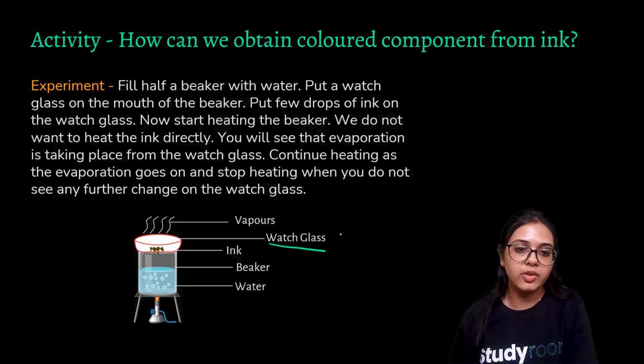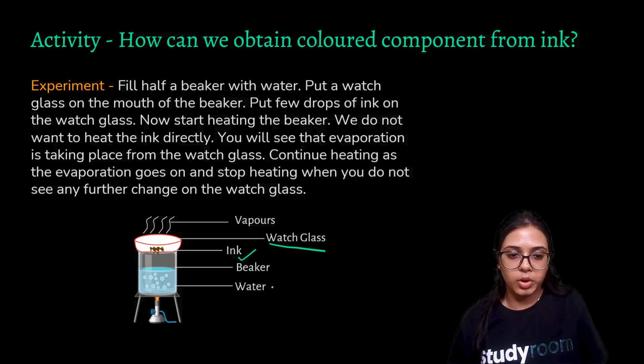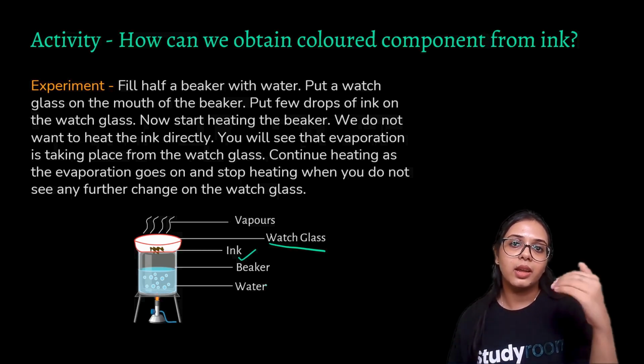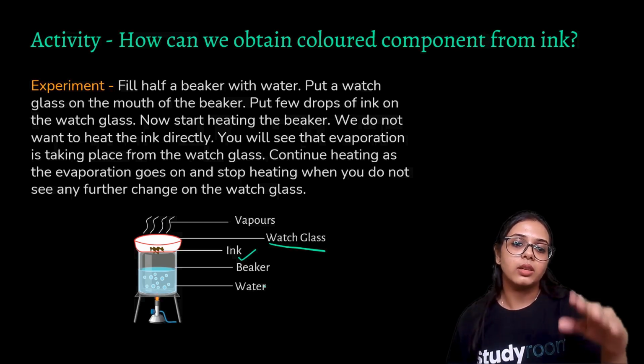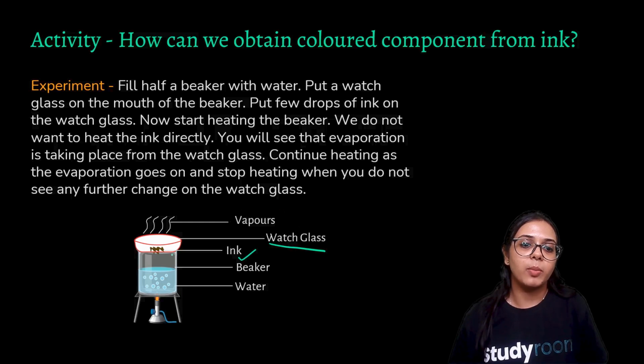What is happening here is we are not directly heating this ink. We are first taking a beaker, filling it with water, and heating that beaker of water. Then we allow the ink to be heated indirectly from the steam that forms in the beaker and comes into contact with the bottom surface of this watch glass.